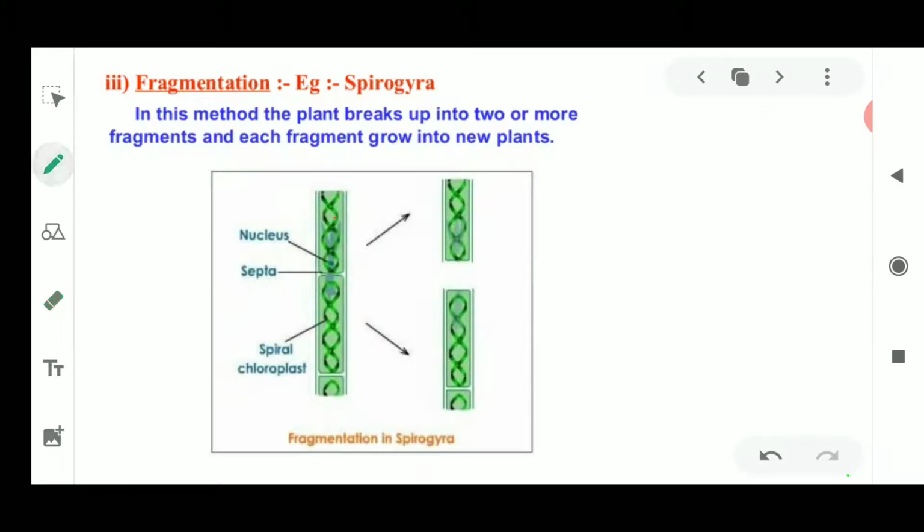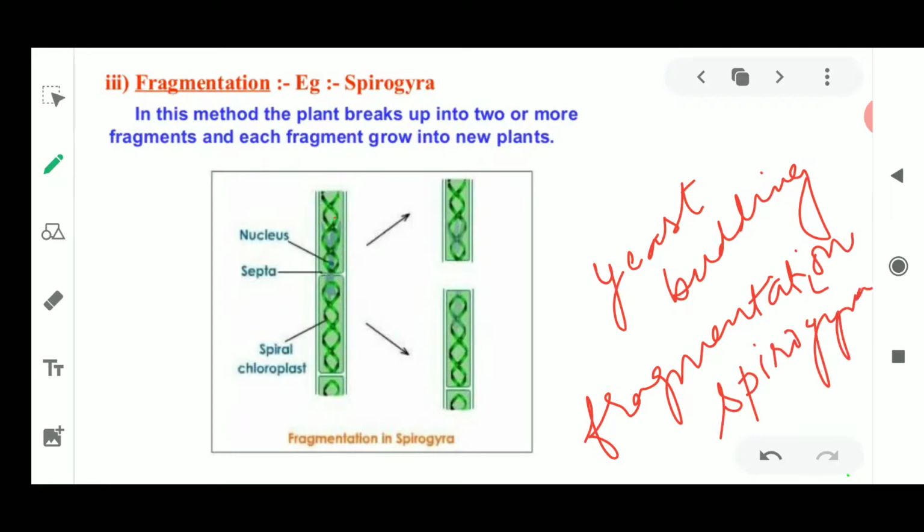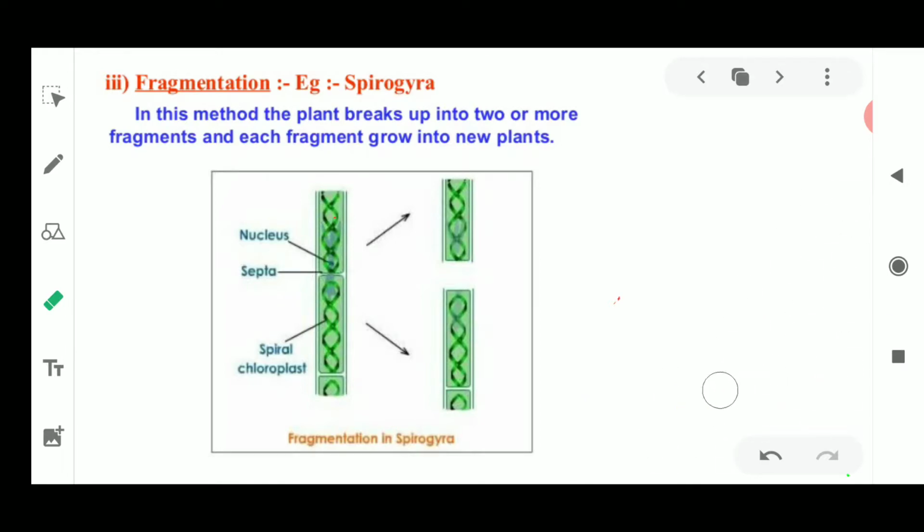Okay children, so this was all about the asexual mode of reproduction, where we discussed the first asexual mode of reproduction in yeast by budding, where I have taught you single and multiple budding both, and then fragmentation, which takes place in Spirogyra. So Spirogyra and yeast are the two organisms where asexual reproduction can be seen, but these are two different modes. So this was all about the asexual mode of reproduction according to your NCERT book for class 7th.